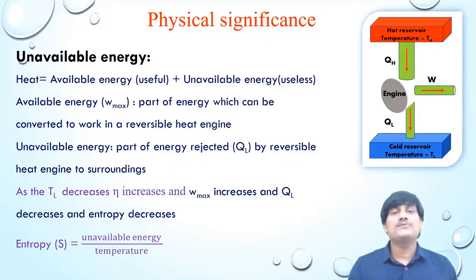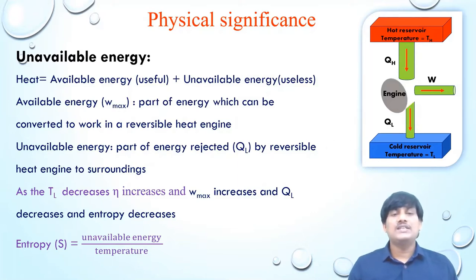The fraction of heat which can be converted into work, that fraction can be called available energy. The remaining fraction which cannot be converted into work, that fraction can be called unavailable energy. So available energy is the part of energy which can be converted to work. Unavailable energy is the part of energy rejected by a reversible heat engine to the surroundings.